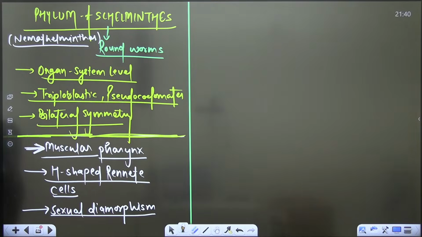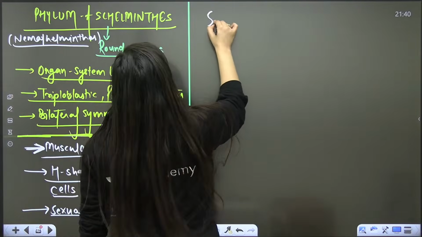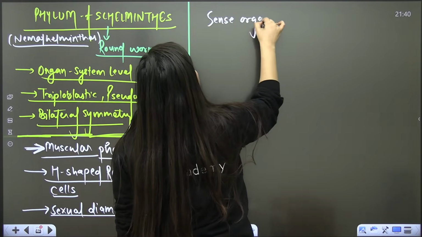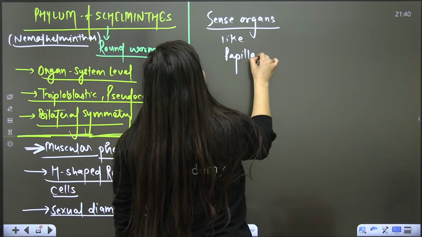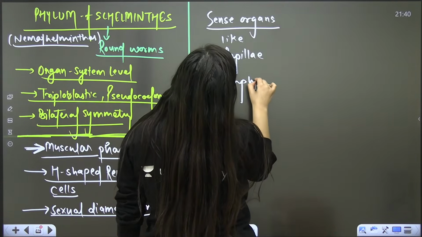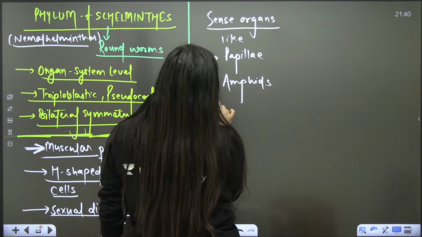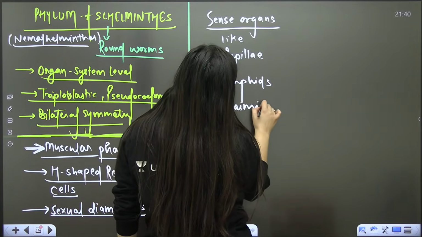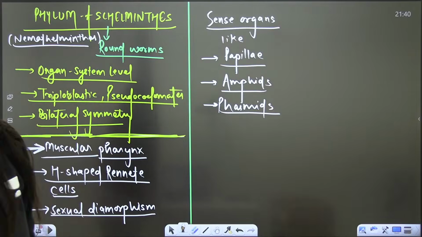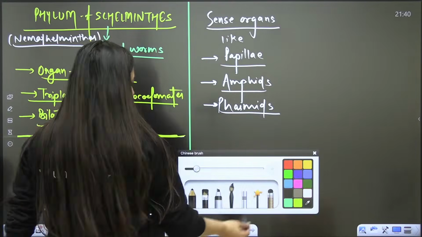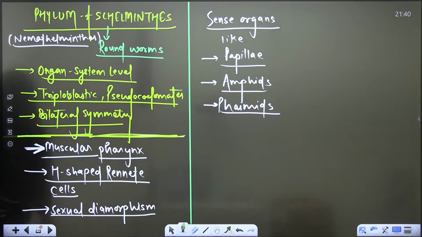Other than that, we will have some sense organs like papillae, amphids, phasmids, right? They are present there. Is that clear? That's what you are going to see. Clear? Okay, so chalo, let's discuss it.